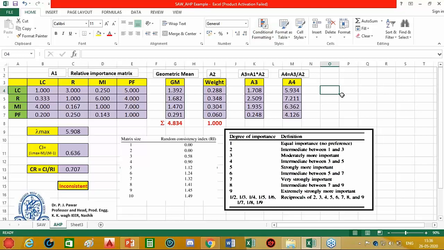So this is the first method, the analytical hierarchy process, which we have discussed. Here also, if you have any doubt about this process, you can ask the questions in this chat box.